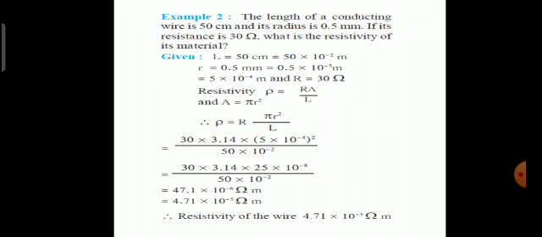Length is in centimeter, we need to convert it into meters. We know that 100 centimeters make 1 meter. So 50 divided by 100, or 50 multiplied by 10 to the power minus 2 meters. Radius is in millimeters, so that has to be converted into meters. We know that 10 millimeter make 1 centimeter and 100 centimeter make 1 meter. So 10 multiplied by 100 is 1000. So we'll have to divide 0.5 by 1000 and hence 0.5 multiplied by 10 to the power minus 3.